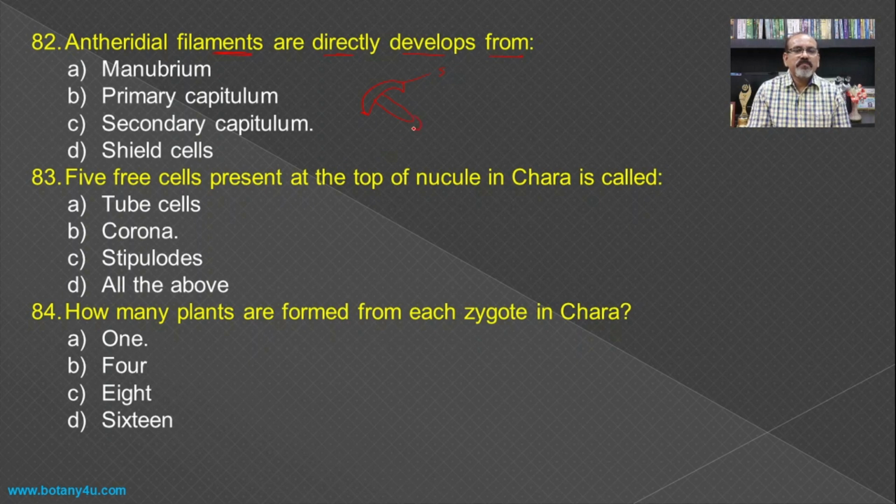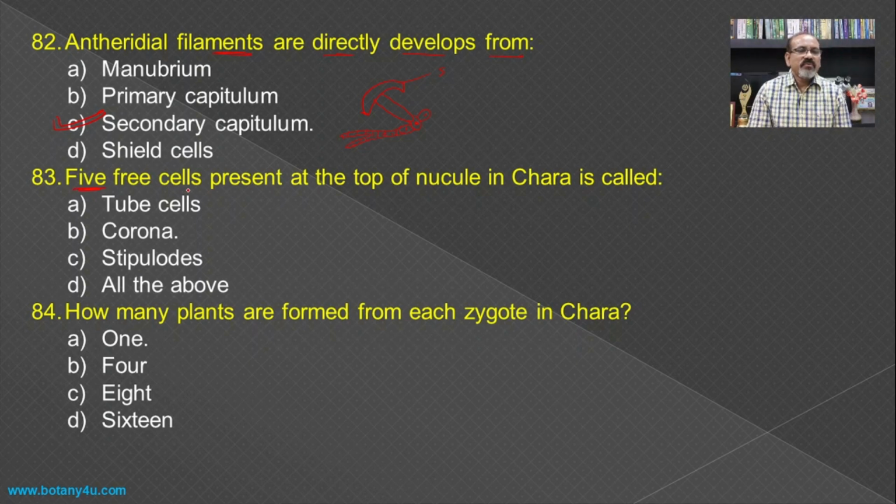From the manubrium, there is a development of the primary capitulum, and from the primary capitulum, there is a development of secondary capitulum, and from the secondary capitulum, there is a development of the branched or unbranched filaments which are responsible for the formation of antheridia or the gametes, and hence the secondary capitulum is the structure from which the antheridial filaments are developed.